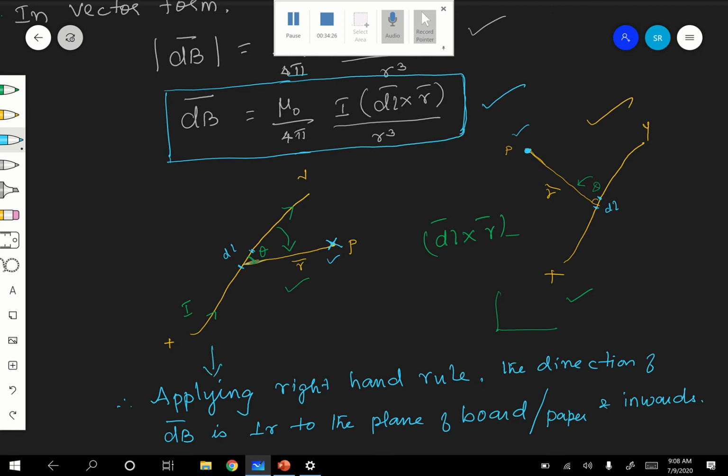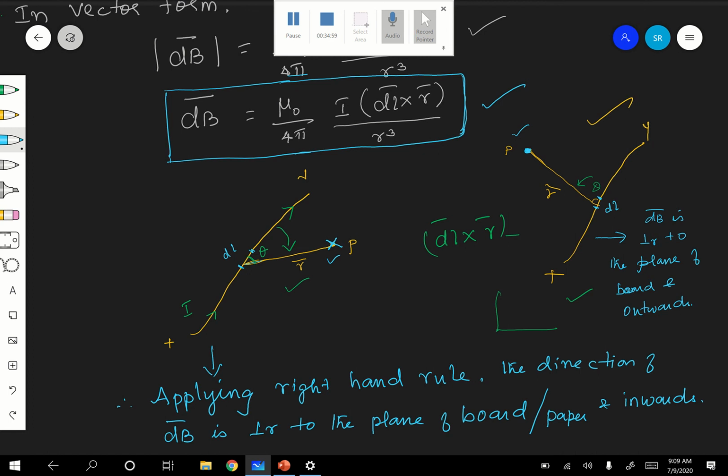In this case dB is perpendicular to the plane of the board and outward.